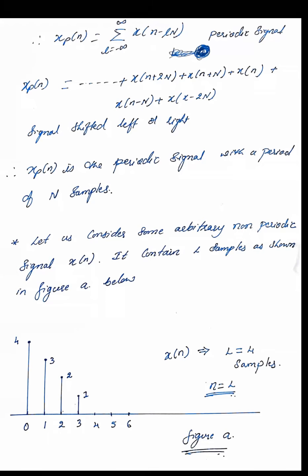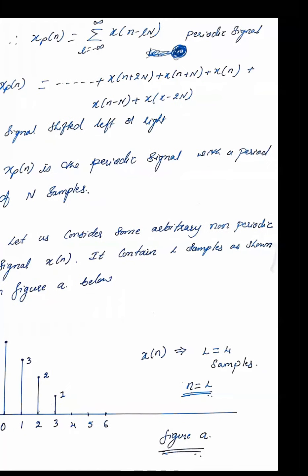Now as I said, when we talk about the sampling concept, we get two important concepts which we have to see with the help of waveforms. Let us see what happens here. The signal is either left shifted or right shifted. Now we'll take a fixed number of samples. Let us take L as 4 samples. Figure A represents N is equal to L, which means that we have 4 samples with respective magnitudes of 4, 3, 2, 1. So that is for N is equal to L.